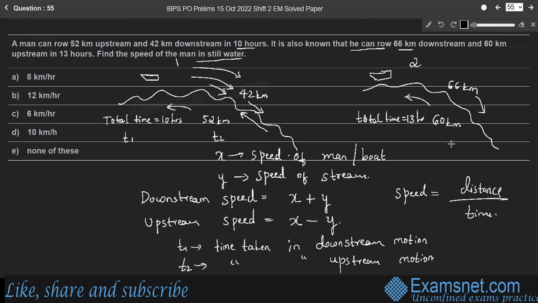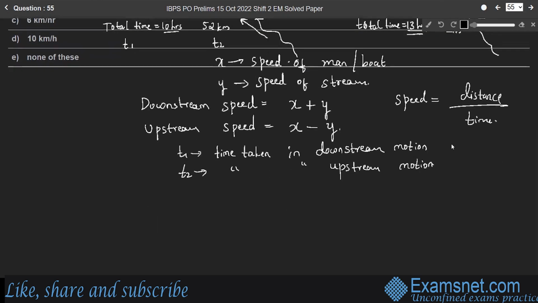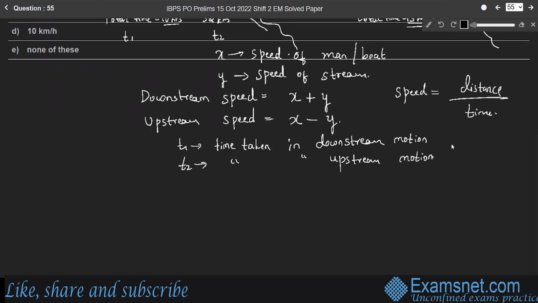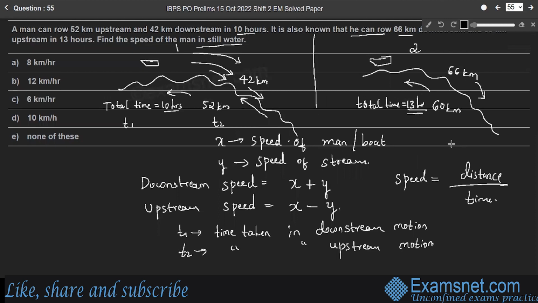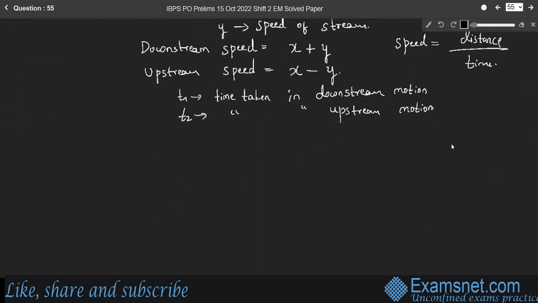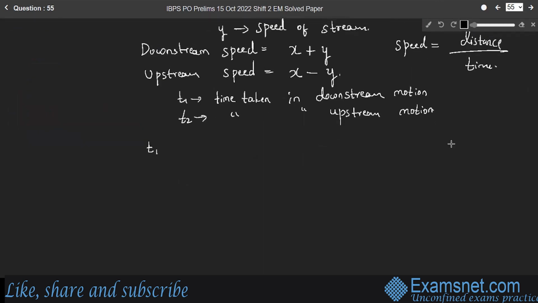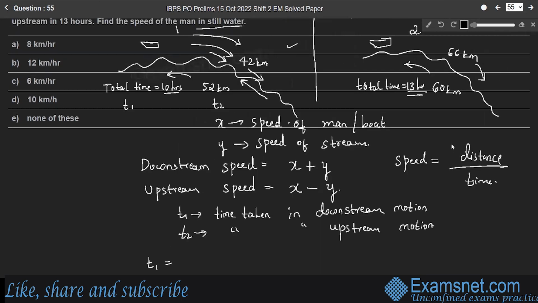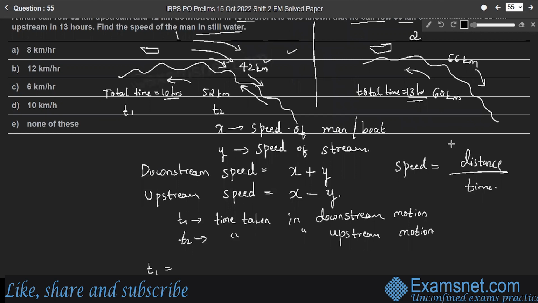Right? So here, total time in upstream and downstream motion is given. In each case, total times are given. So here T1 plus T2. We are focusing only on the first case. Here T1, the time taken in the downstream motion, is the distance in downstream motion, 42 kilometer, divided by speed. Downstream speed is x plus y.